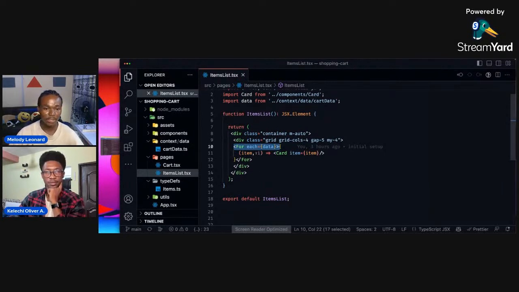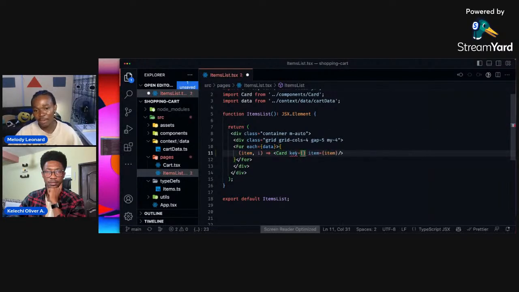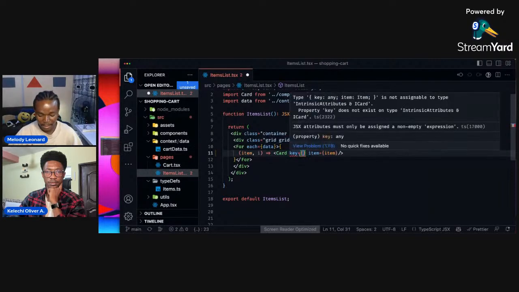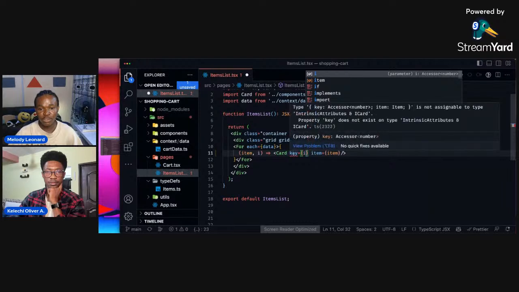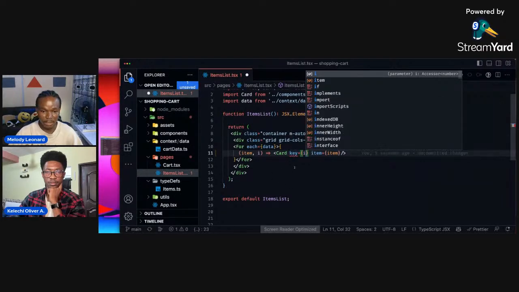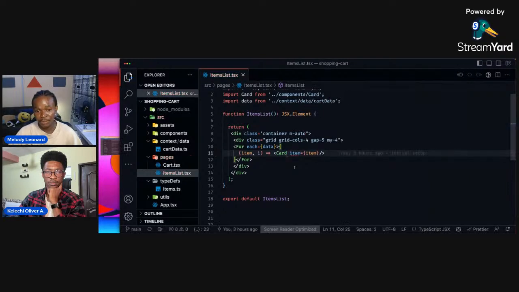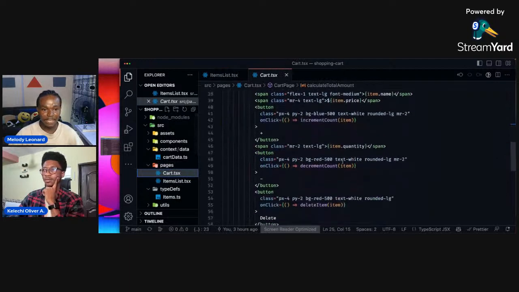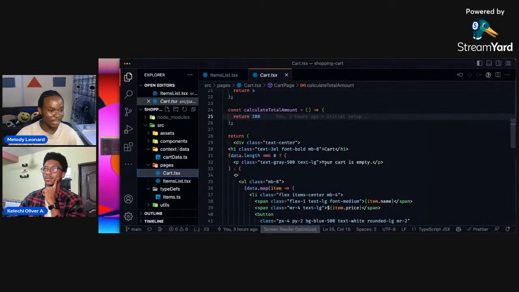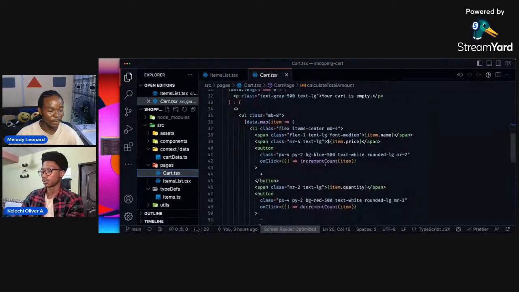You can see here that I don't have a key, and if I go ahead and add a key here, it errors out, right? If I do something like index here, it squiggles, and this tells me that proxy key does not exist, and that's because Solid is trying to handle that for you more efficiently. I think that's basically it. We'll have the cart item, which I may have explained before.